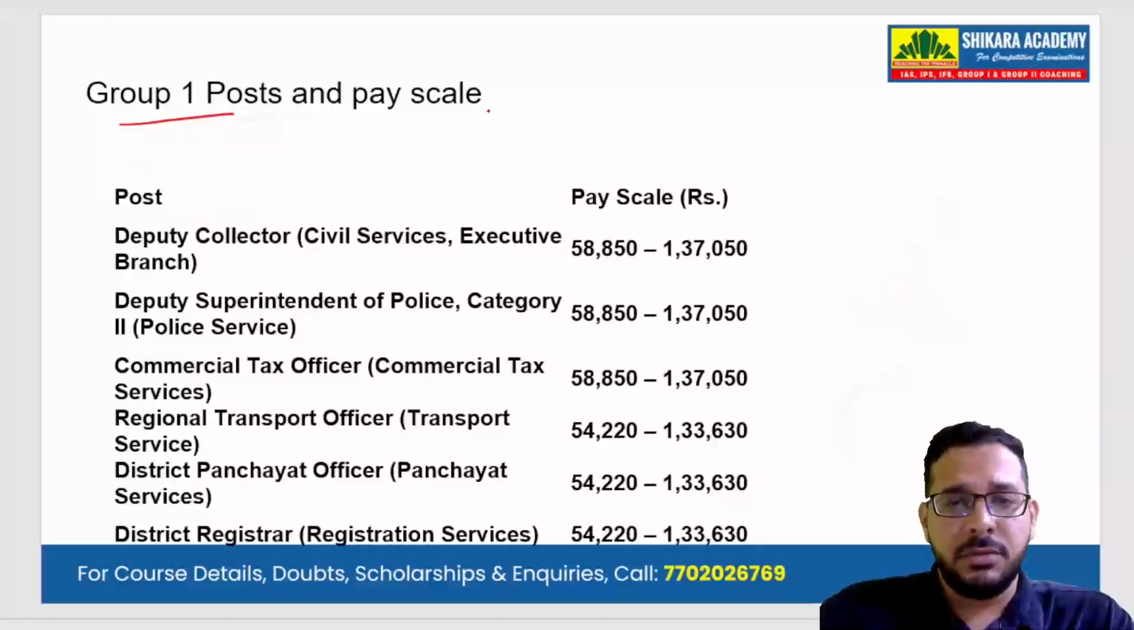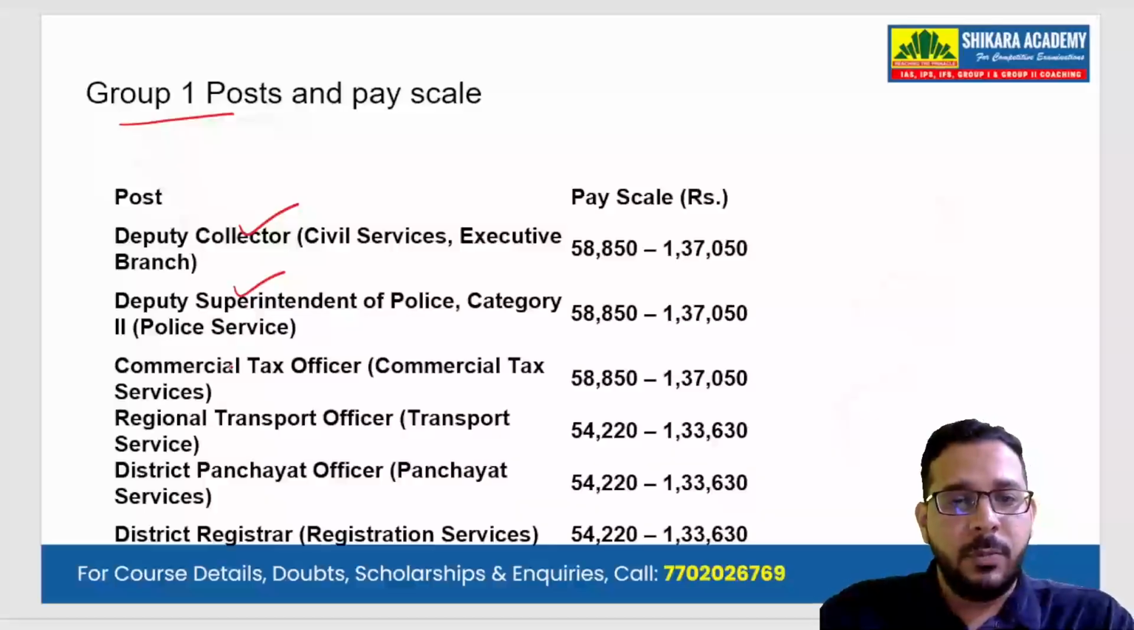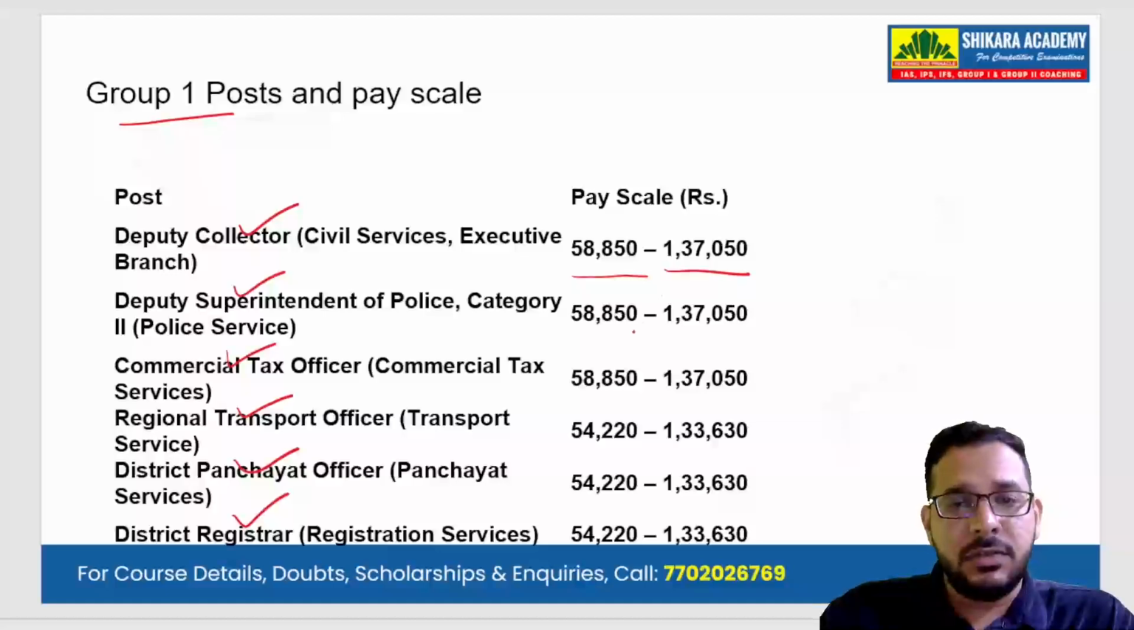Through the Group 1 examination, we get the post of Deputy Collector. Then we have posts like DSP, Deputy Superintendent of Police. We have posts like Commercial Tax Officer, RTO, Regional Transport Officer, DPO, District Panchayat Officer, and District Registrar. All of these have a pay scale of around 58,000 to 1,37,000.